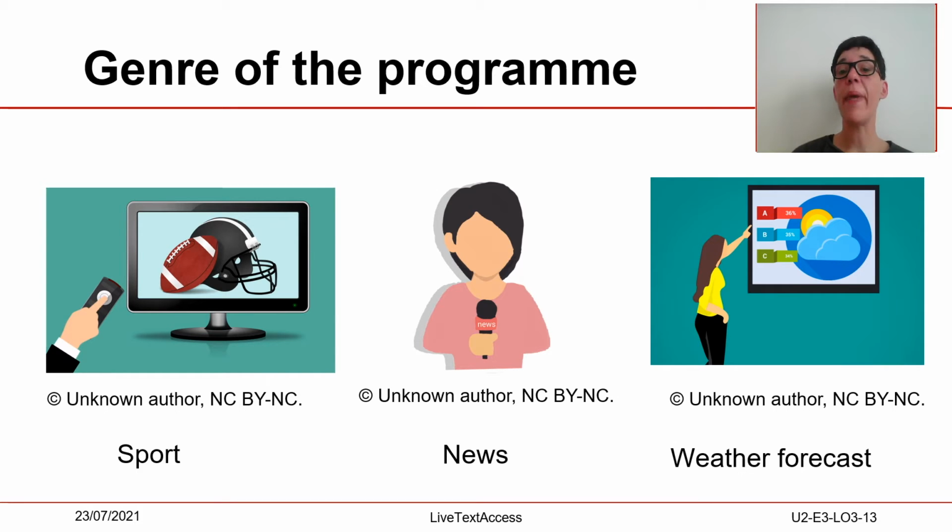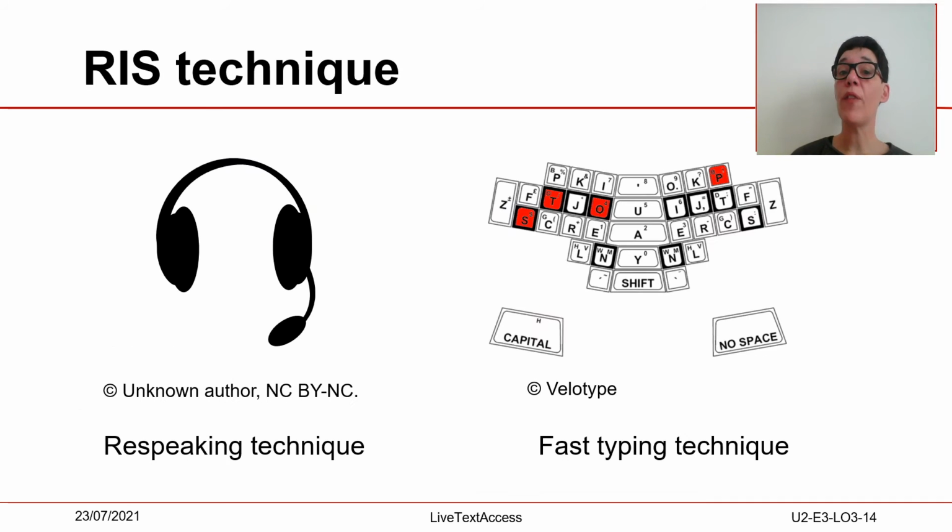These factors make real-time interlingual subtitling more difficult, and subtitles seem to be erratic and present a larger number of errors and inconsistencies. In terms of delay, subtitles made using fast typing techniques such as Velotype have less delay, an average of 3 to 5 seconds, than those made by respeaking technique, which are closer to 6 and often 7 seconds.